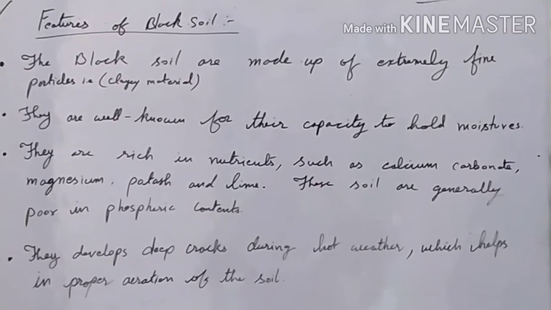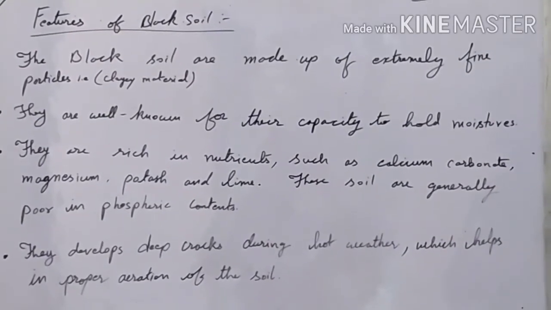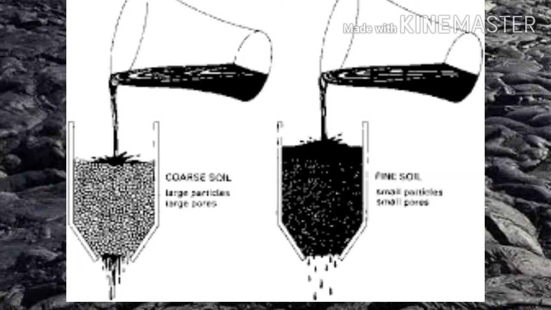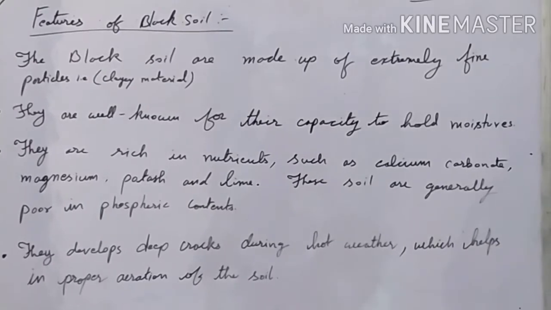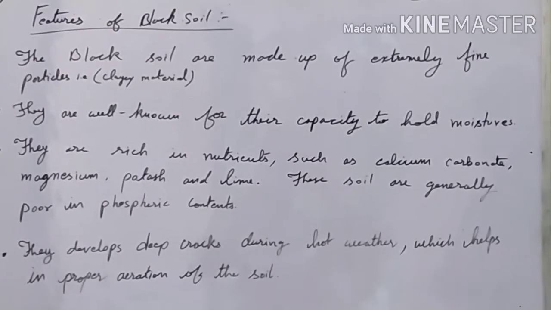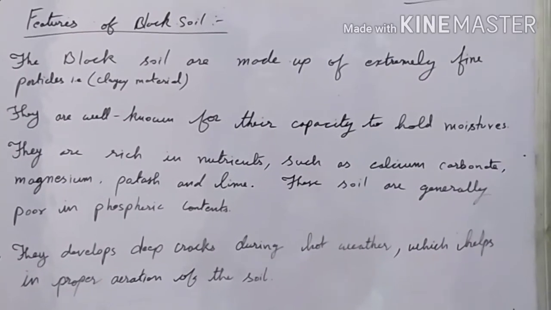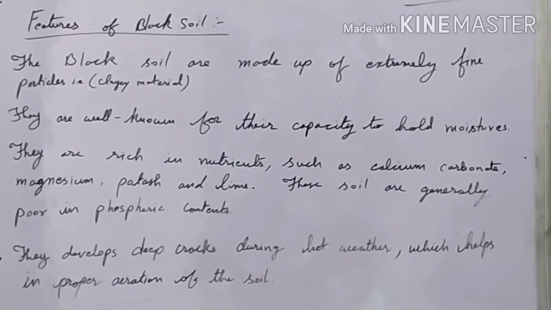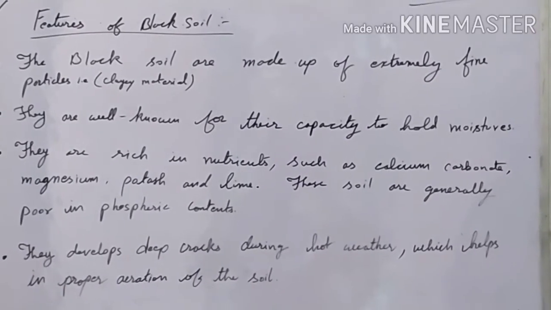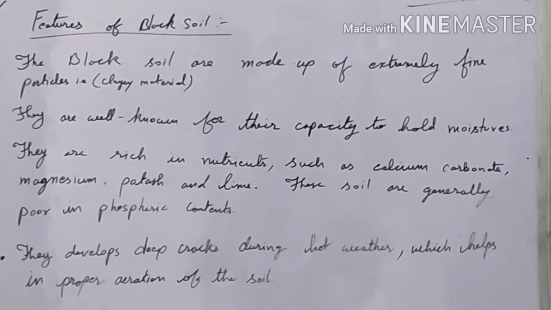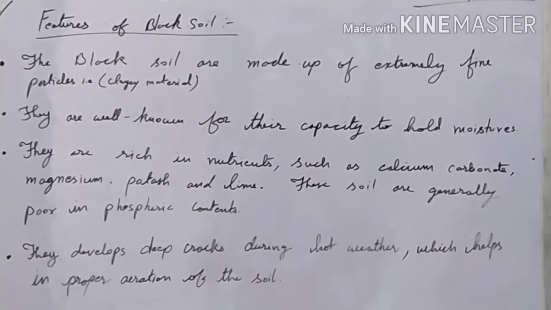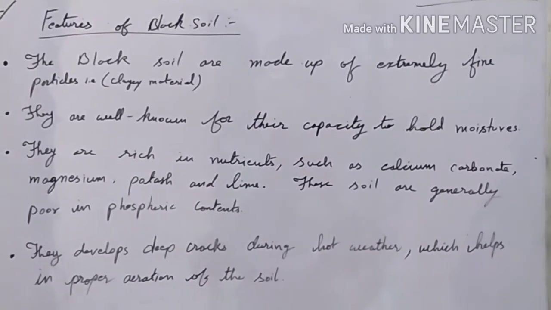Next, it is rich in nutrients such as calcium carbonate, magnesium, potash and lime. These soils are generally poor in phosphoric content. Besides the merits, there are some demerits also, that is, it lacks phosphoric content.